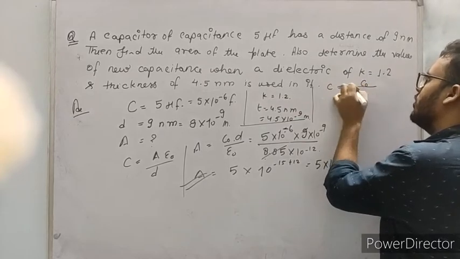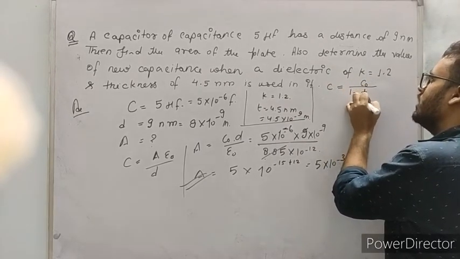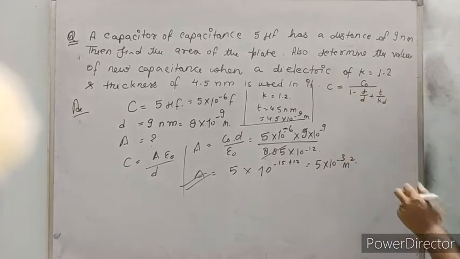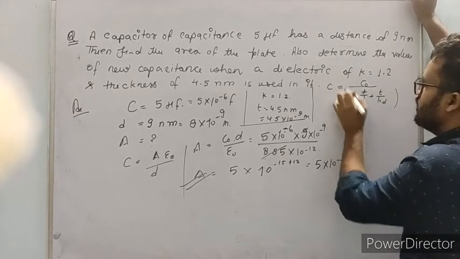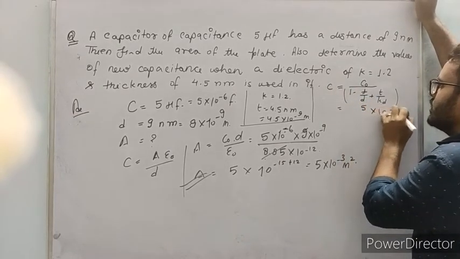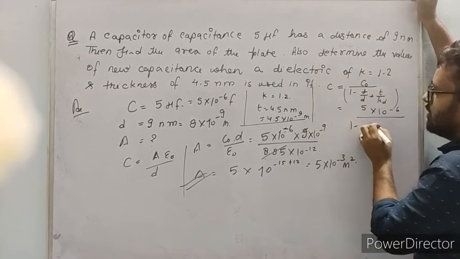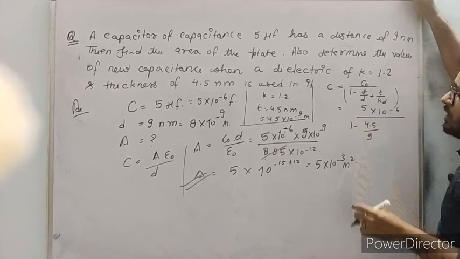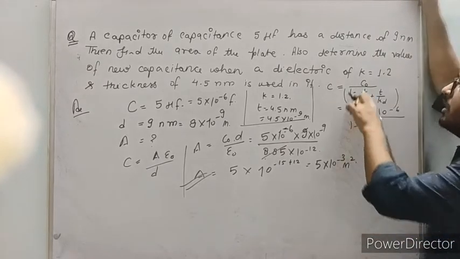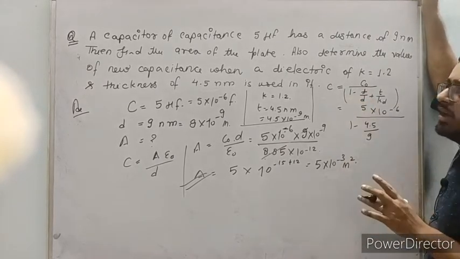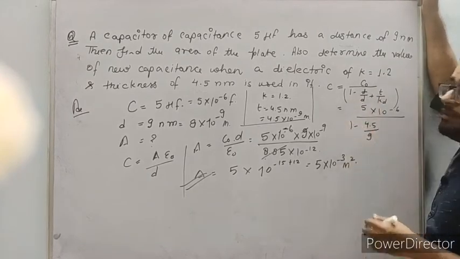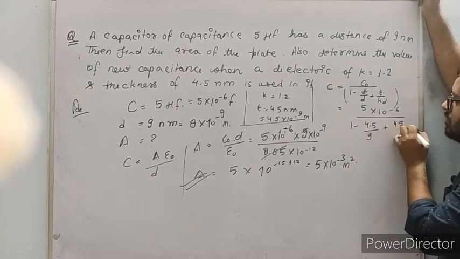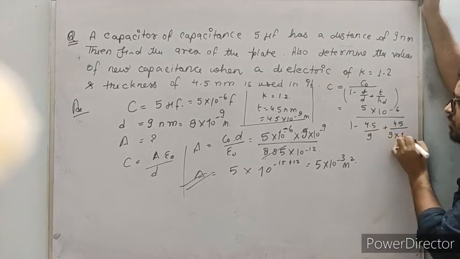C equals c naught upon 1 minus t by d plus t by kd. This was the formula. You know the value of c naught, 5 microfarad, 10 to the power minus 6. Put the value. 1 minus t, what is the value of t? 4.5. d, what is the value of d? 9. One thing to note: here we don't need to convert nm into meters, as both are in nm, so they will cancel out. 9 into 1.2.